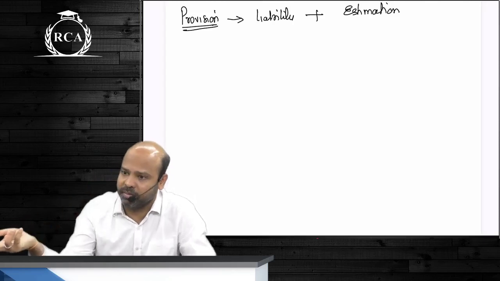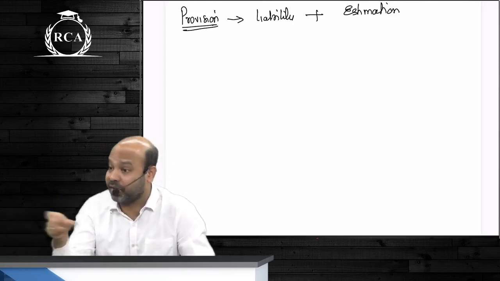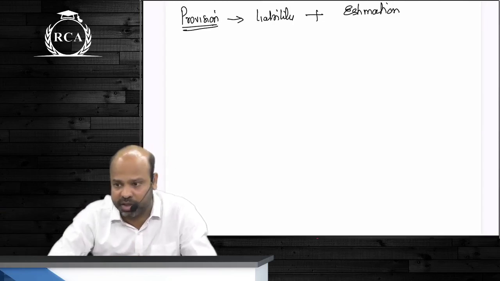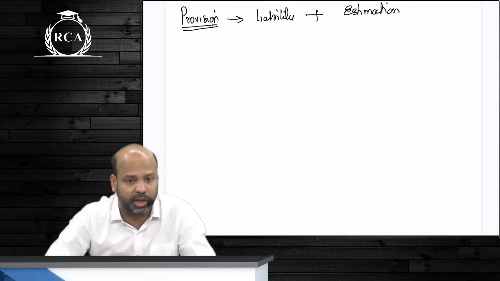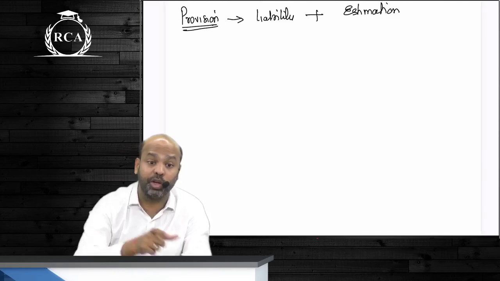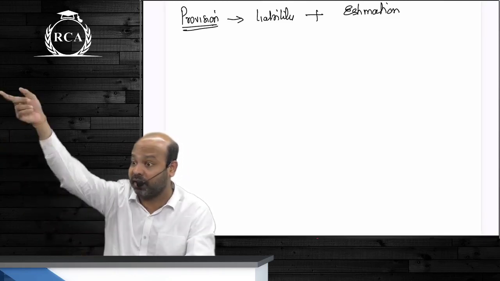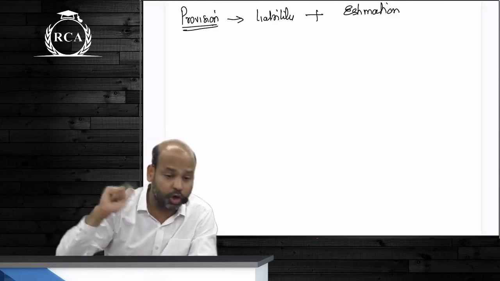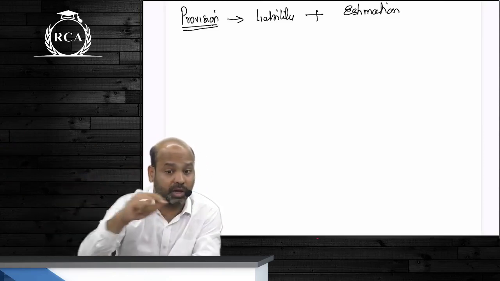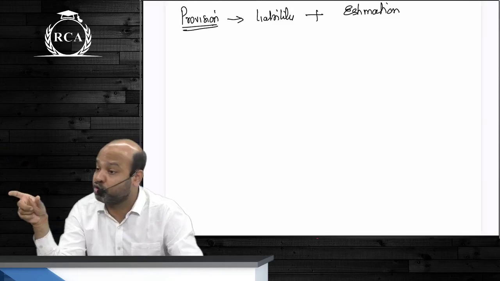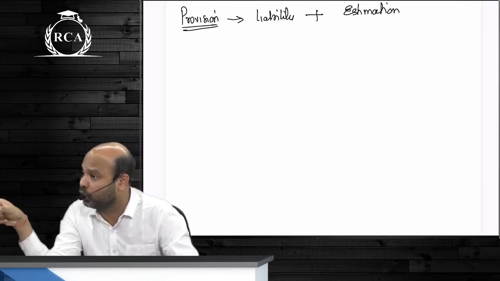It's a mere estimate. Based on our past experience, we are estimating that 5% of the customers of such beta might claim warranty. That is how you will provide for that loss now only. You are not going to provide for that expenditure beta as and when the customer comes back. If you do that, you are violating a concept beta called accrual. You are supposed to provide for all the known losses.